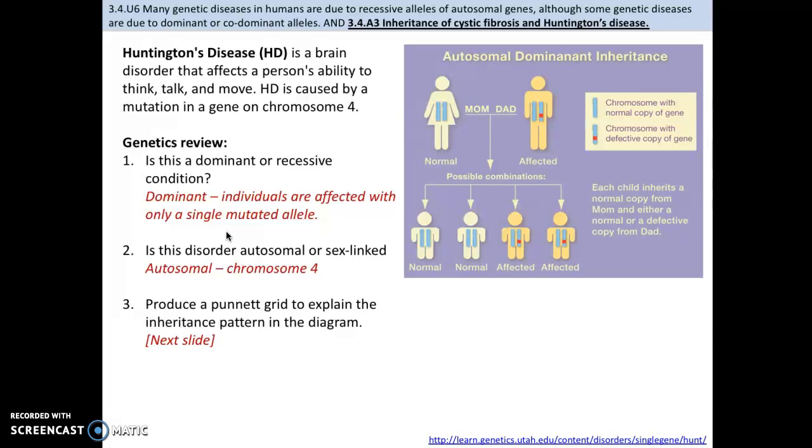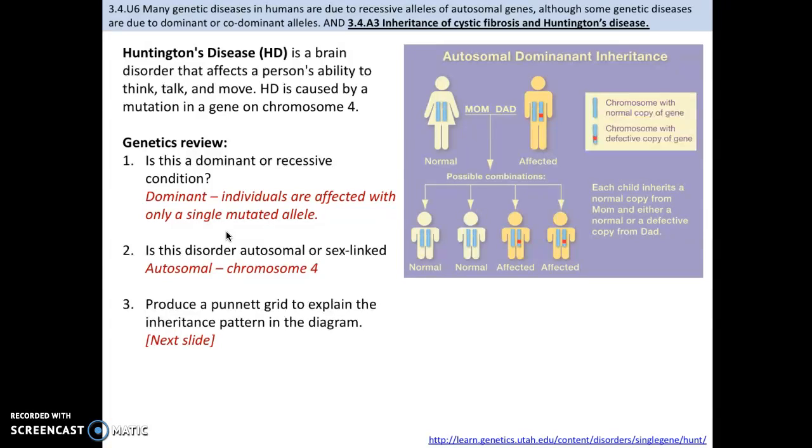So, a quick review. If you look at this pedigree chart, you can see that this is clearly a dominant trait, right? Individuals are affected when only a single mutated allele is present. This disorder, is it autosomal or sex-linked? It's autosomal because it's on chromosome 4, right? I'm telling you it's on chromosome 4, that's going to tell you it's autosomal.